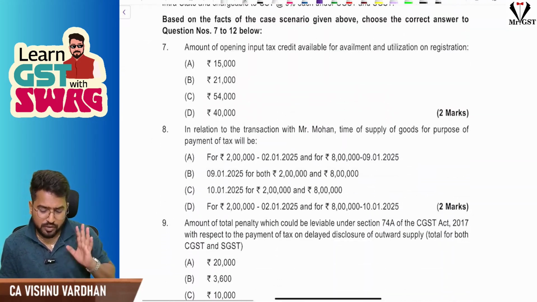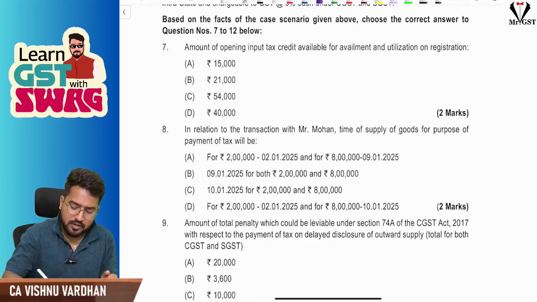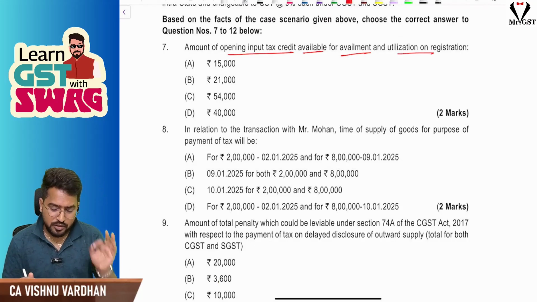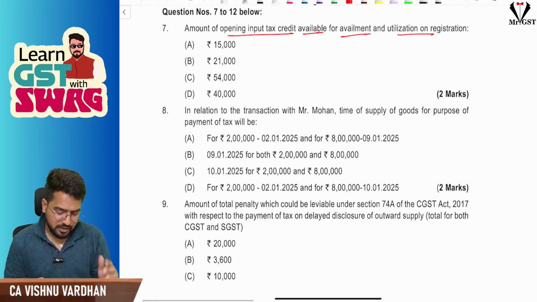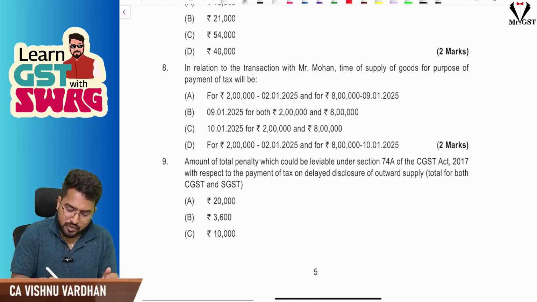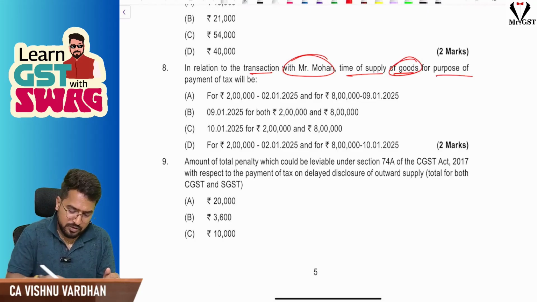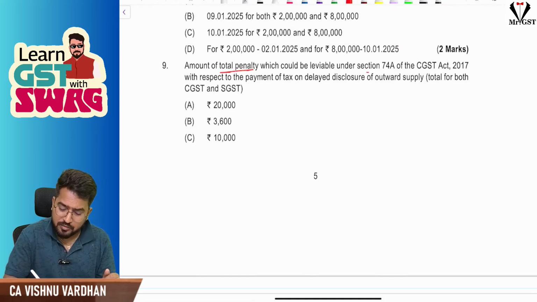So yes, before going to case scenario 2, obviously we'll be first studying the MCQ questions. Now, amount of opening ITC available for availing and utilization on registration. So at the time of registration, what is the ITC available for availment and utilization, we have to see. And in relation to transaction between Mr. Mohan with Mr. Mohan, time of supply of goods we have to see for the purpose of payment of tax.